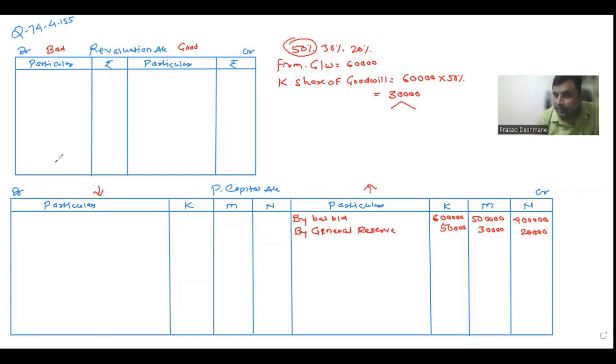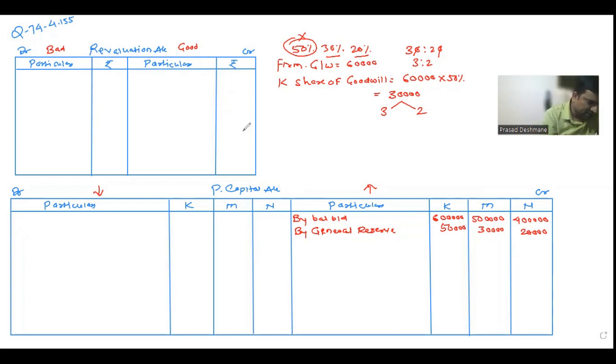In a sum, if a new ratio is provided, then we calculate the gain ratio to split the goodwill. But if no new ratio is given, then we split in the old ratio. So what is the old ratio? See, 50 is gone because she is retiring, so these two are left: 30% and 20%. If I reduce the common zeros, I'll get 30:20, which is 3:2. So I split this amount in 3:2. 30,000, if I split in 3:2, what amount will I get? Just split it and check it.